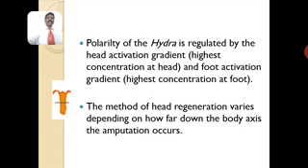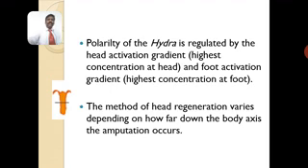So here the polarity of hydra is regulated by the head activation gradient, that is, the highest concentration at the head region, and the foot activation gradient, the highest concentration at the foot region. So what is this polarity or activation gradient actually? See, a certain factor initiates the development of the anterior region in that particular piece, so that the hydra will develop into the head region, and in the same way towards the foot region. So this is what we call a concentration of cells over there.